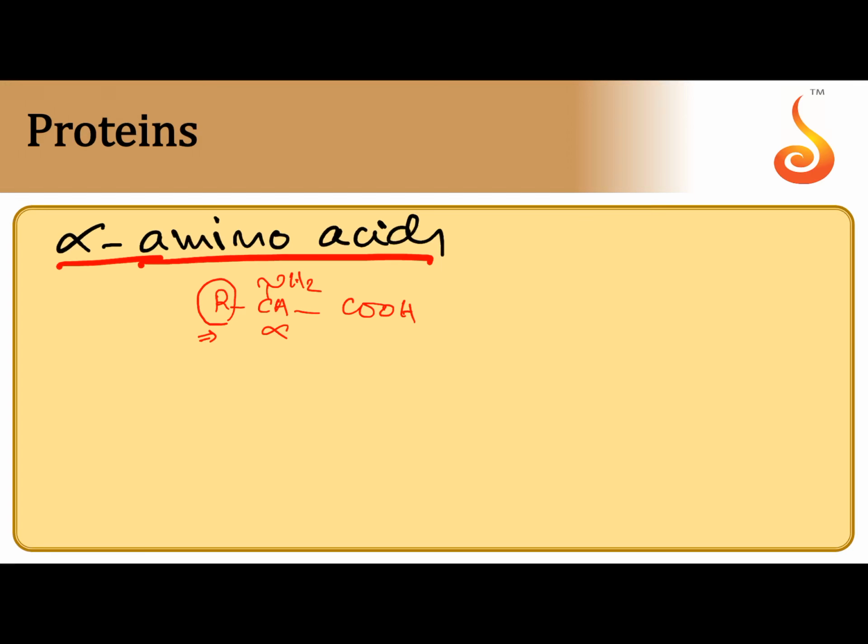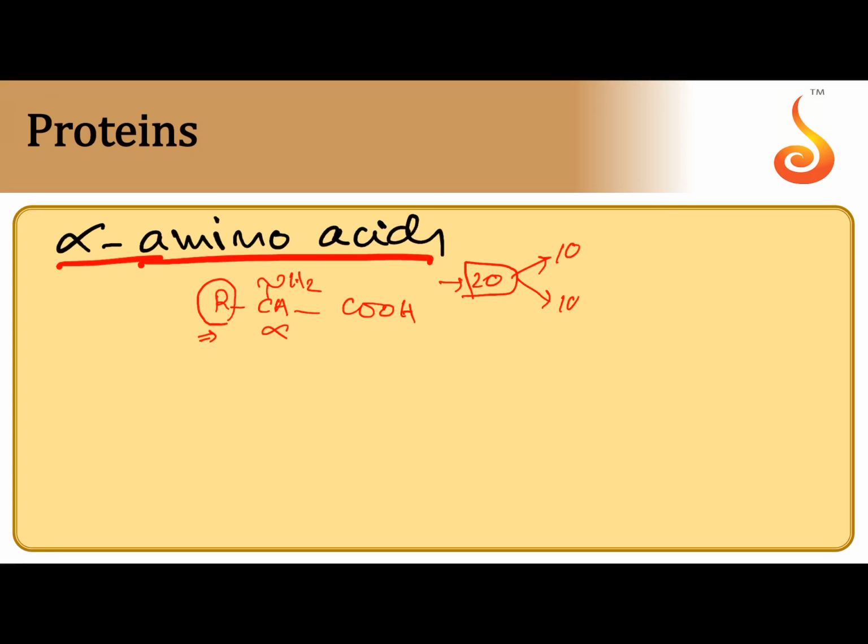Based on the change in R, we get almost 20 types of amino acids which participate in protein formation. These 20 amino acids are divided into two types: 10 essential amino acids and 10 non-essential amino acids. Amino acids which human beings can produce in the body itself are non-essential amino acids. Essential amino acids must be given to the body through diet only.